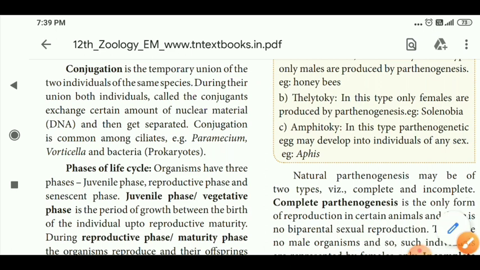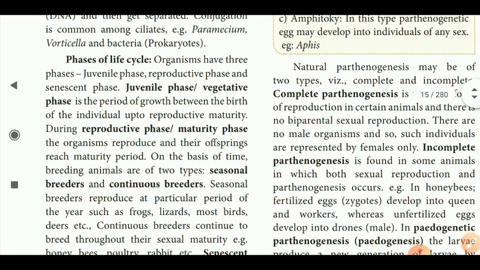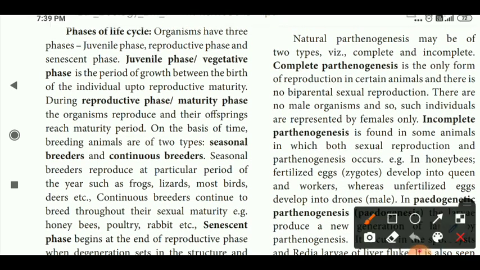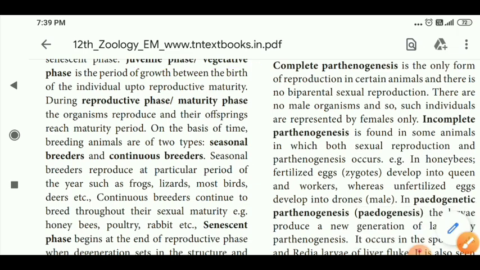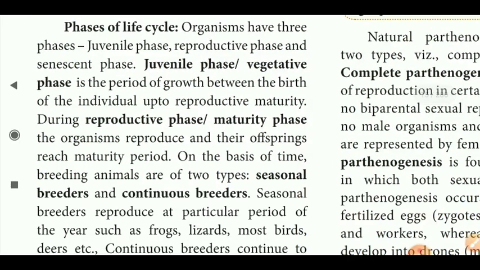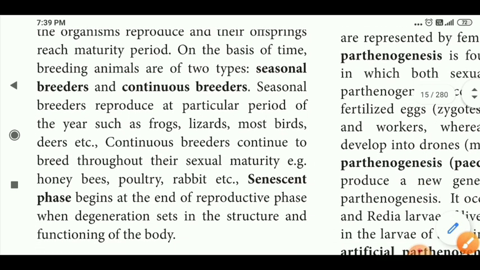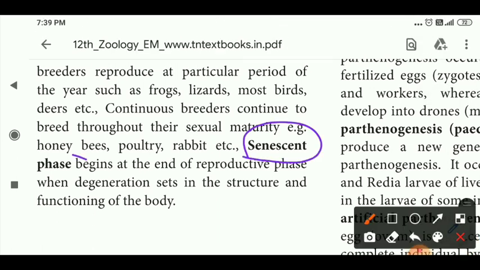Next, what are the phases of the life cycle? In life there are three phases. What are they?